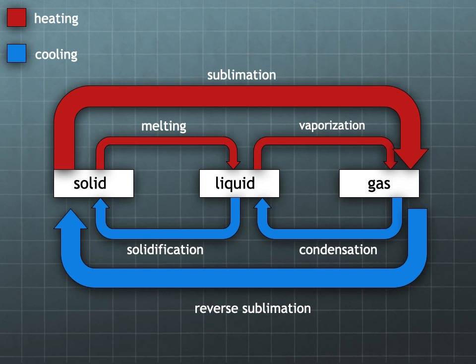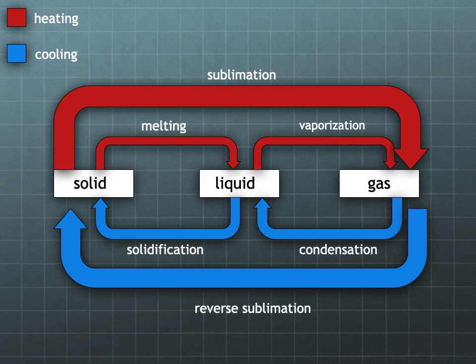Here we have a diagram that is very similar to the one in your textbook, but it is basically a review of everything we've just gone over. It can be a little confusing when you first look at it, but if you break it down into smaller chunks, just individual little pieces, it's actually quite helpful. All the red arrows are going to be heating or getting hotter, and all the blue arrows are cooling or getting colder. So you just have to follow the box one by one.